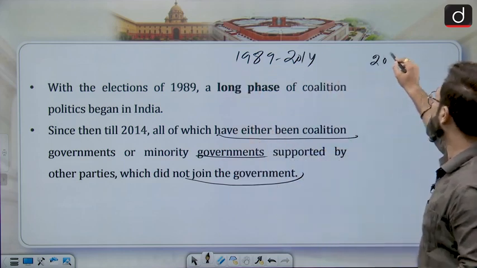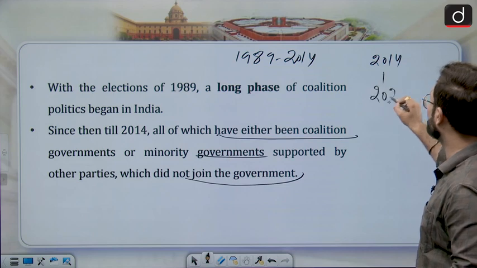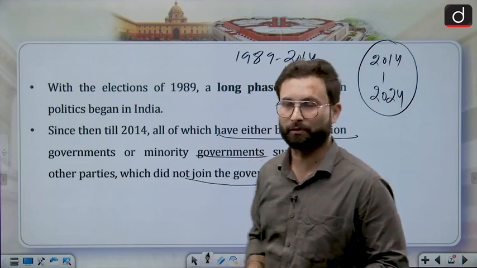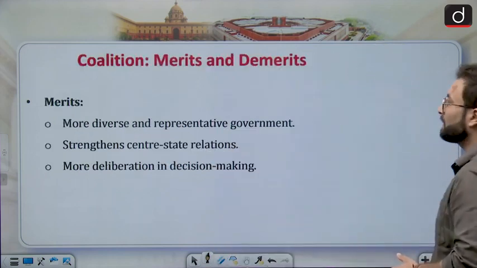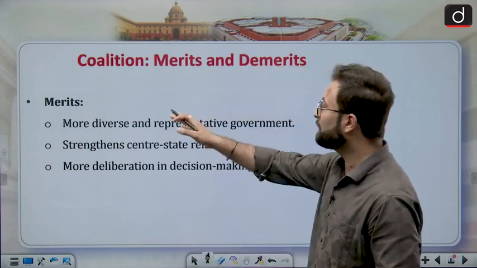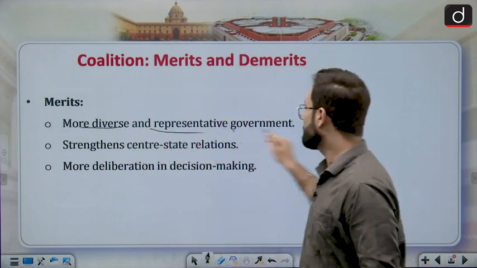Afterwards, from 2014 to 24, we have witnessed a single party, or majority, government. Now coming to the next part, that is, what are the merits and the demerits of coalition government. If we see the merits, first, more diverse and representative governments.